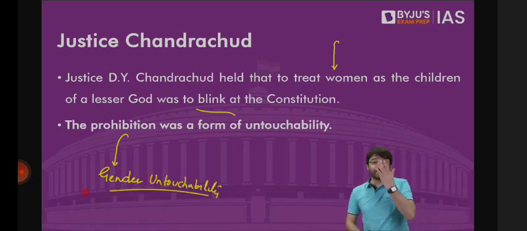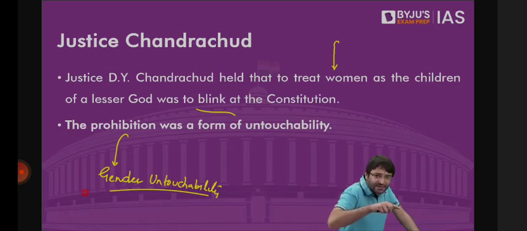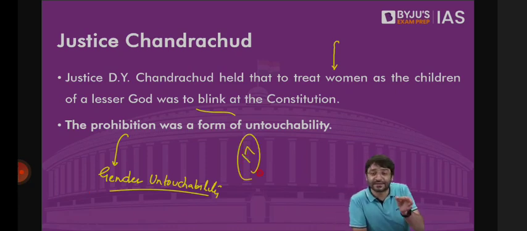So these women of the age group of 14 to 50, if they are banned from entering the Shabarimala temple, this is discrimination on the grounds of sex. This is untouchability on the grounds of sex. And since untouchability is abolished under Article 17, and Article 17 says untouchability is abolished, and its practice in all its forms is forbidden, one such form is gender untouchability, according to Justice Chandrachud.